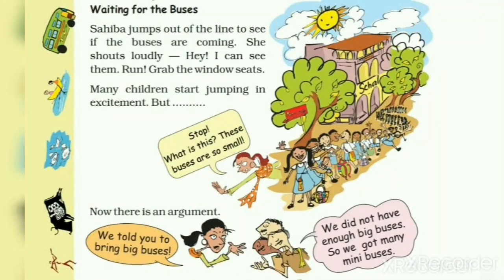So let us see what will happen next. They all are waiting for the buses. Sahiba jumps out of the line to see if the buses are coming. She shouts loudly, "Hey, I can see them. Run, grab the window seats." Many children start jumping in excitement.